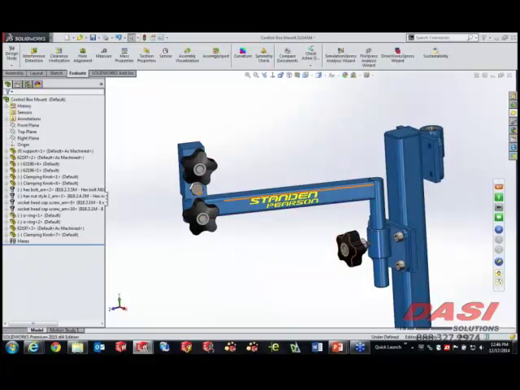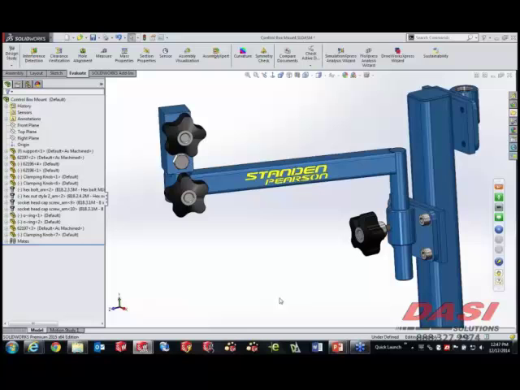Last thing I want to do happens to deal with these control knobs down here. Now these are 3 of the same files. Control knob, control knob, control knob. And many times in special machines especially, you might want to individually edit one of these multiple instances of a common part, or if you have brackets that you made and you made 50 of them, you might want to edit 1 or 2 of those.